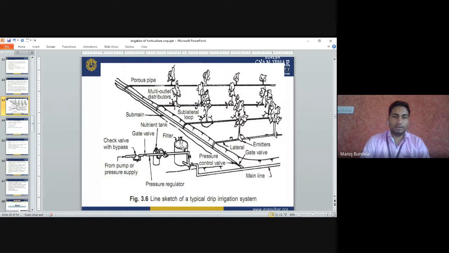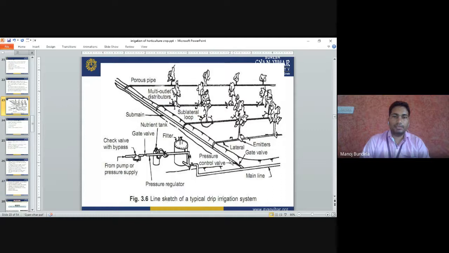This is the filter. From the filter, the water will get filtered. This is the pressure controller. From this, we control the pressure for the main line. If we increase the pressure, the water will be supplied fast. If we reduce the pressure, the pressure of the water will be less. So this is the main line.